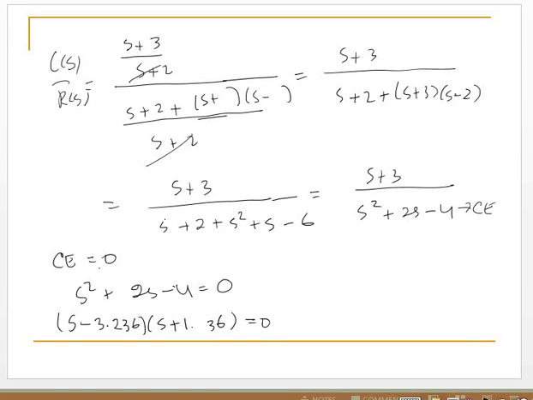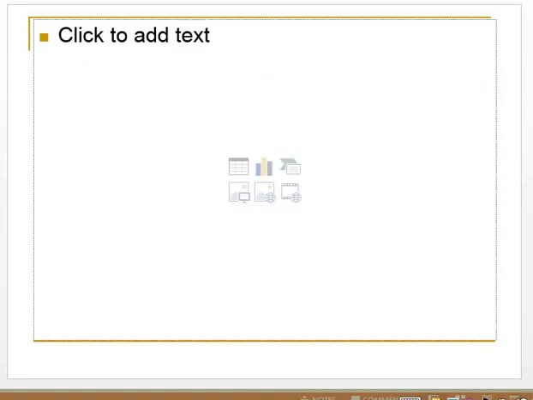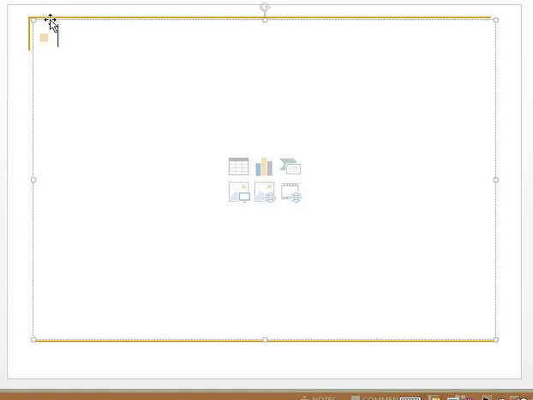It means we have two roots. S1 equal to 1.236 and S2 equal to minus 3.236.